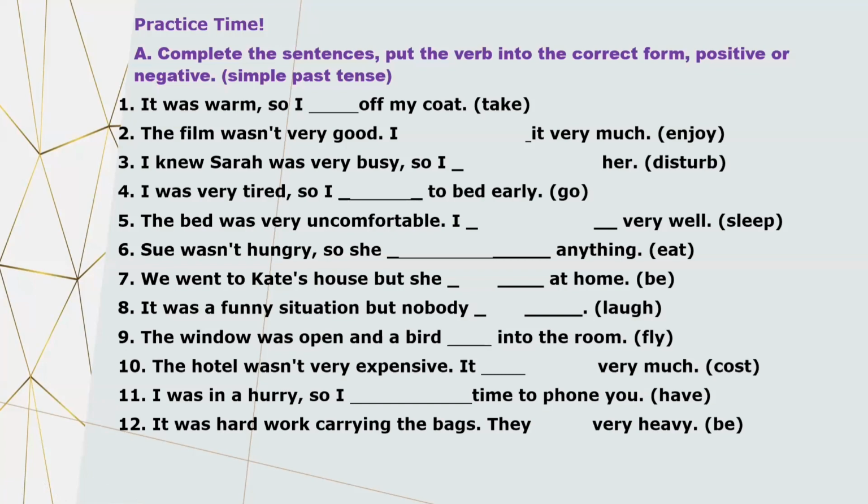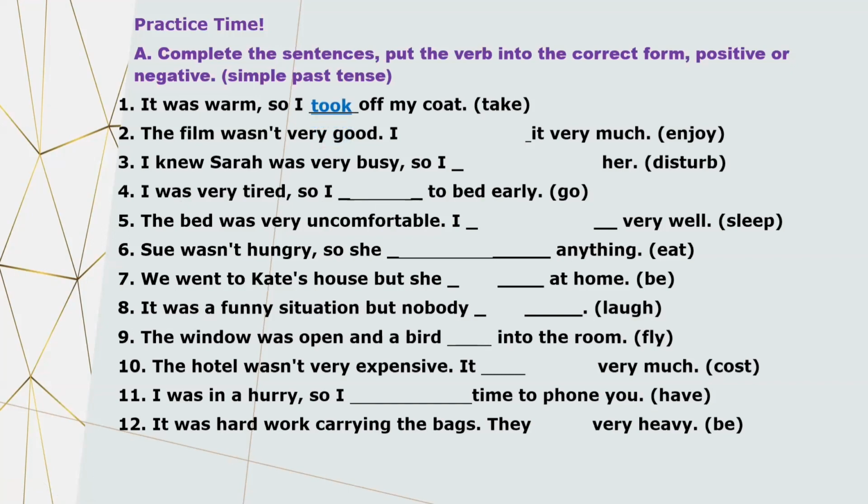In this exercise, what you have to do, you have to put the verb into its correct form, and it could be positive or negative. It all depends on the kind of sentence we are having. Like, it was warm, so if it is warm, you won't be wearing your coat, you will take it off. So if we are asked to change take into its past form, it will become I took off my coat.